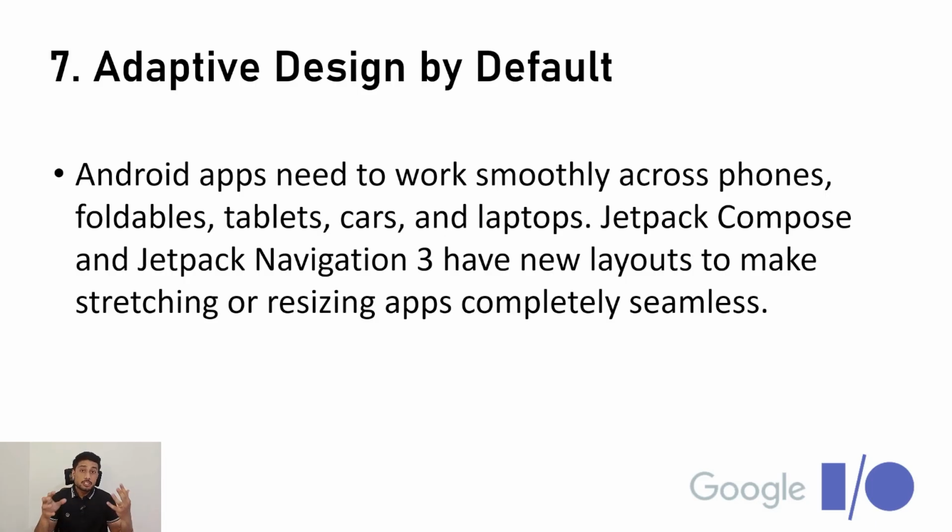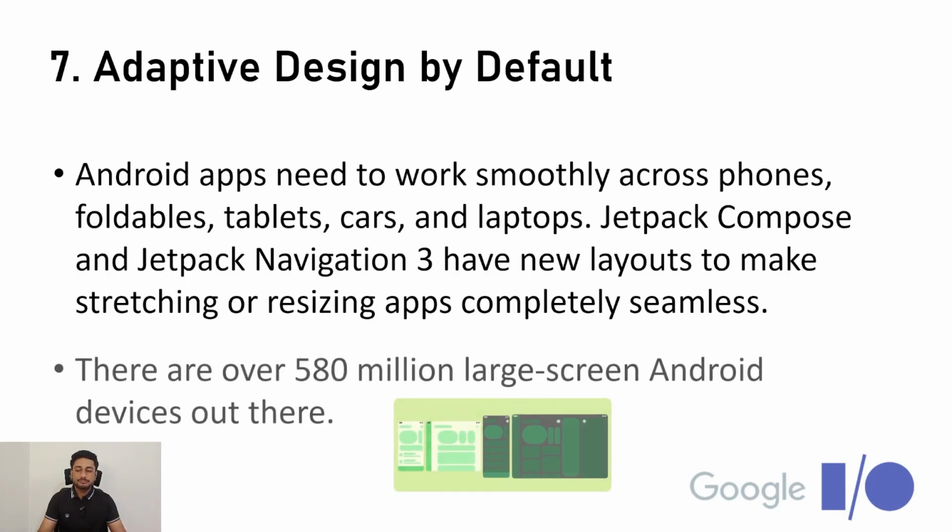So the Jetpack Navigation 3 library is a new layout to make this stretching and resizing of apps completely seamless. It will help us develop that, and it will also push us as developers to make any app dynamic. Any app we are building, the UI should be dynamic, because a user can run it on any device, and on any device it should behave the same.